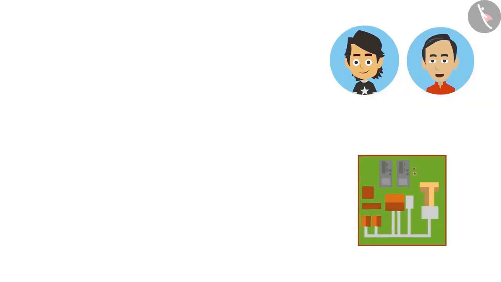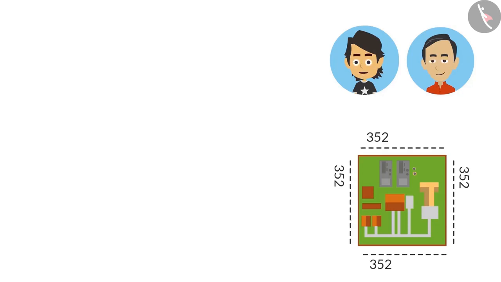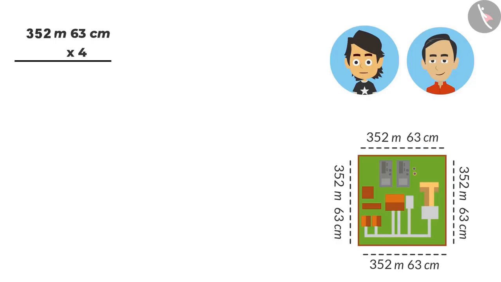Look, on this paper, I have drawn the boundary of all sides of the factory and written its length. Now, can you help me add it? Okay, the boundary of your office is a square and the length is the same on all sides. That is 352 meters and 63 centimeters. So to get the boundary's length, we will multiply it by 4.